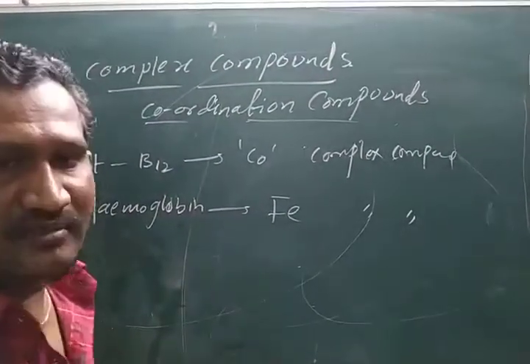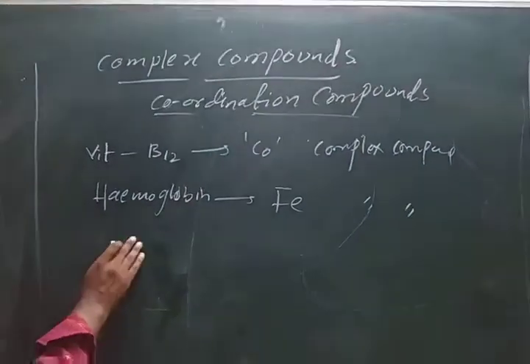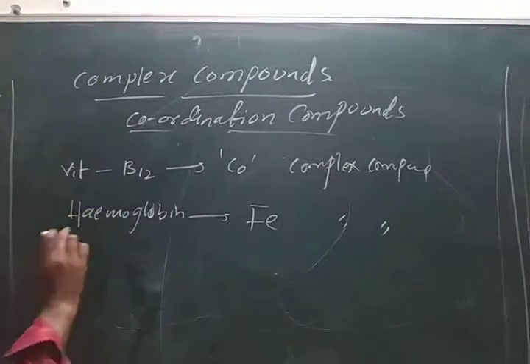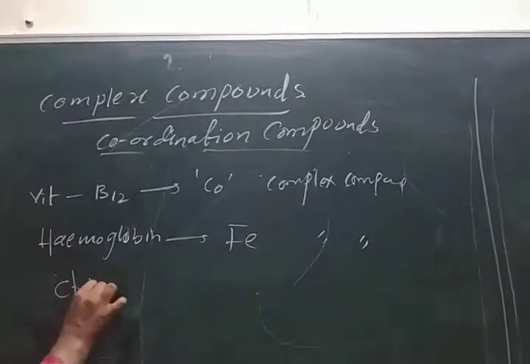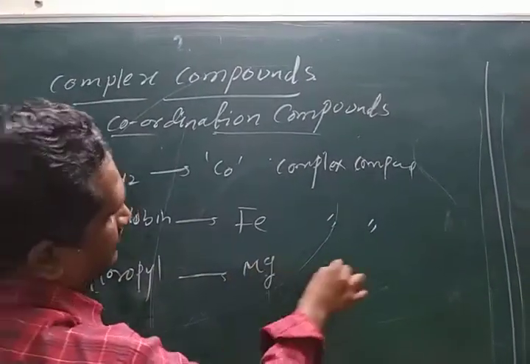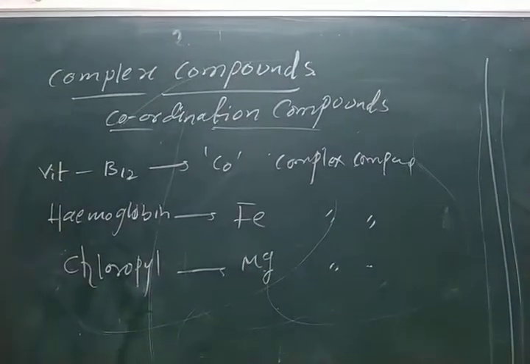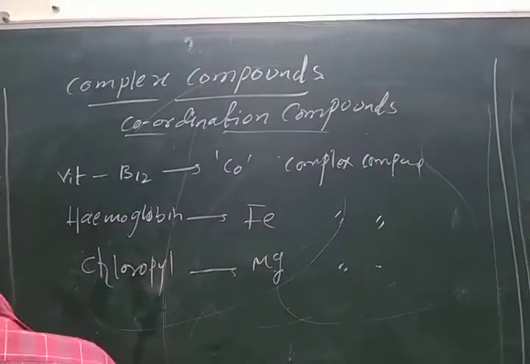Iron is the main central element. And also chlorophyll is the magnesium complex compound. So in our daily life also, these complex compounds play a major role.